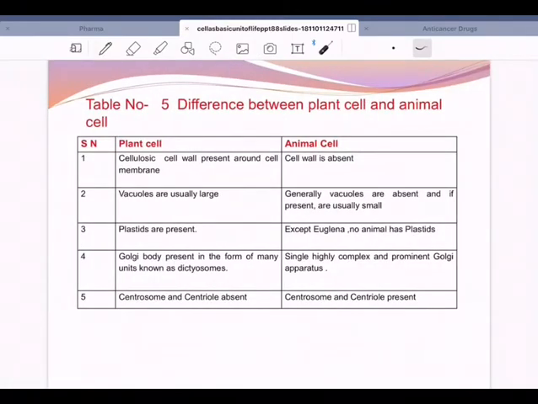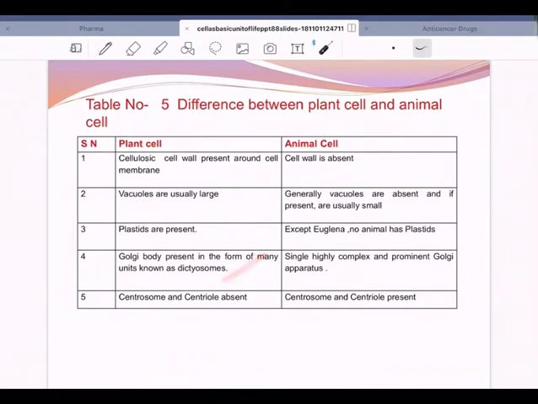Anyway, let's see this. The cellulose cell wall is present around the cell membrane in plant cells, whereas in animal cells cell wall is absent. Vacuoles are large, just now we showed, and numbers are less. Whereas in animal cell, vacuoles are absent, or if they are present, they are small in size and numbers will be more. And plastids are present. Here in animal cell also, some cells are exceptional, plastids will be there, but the advanced animals will not have plastids.